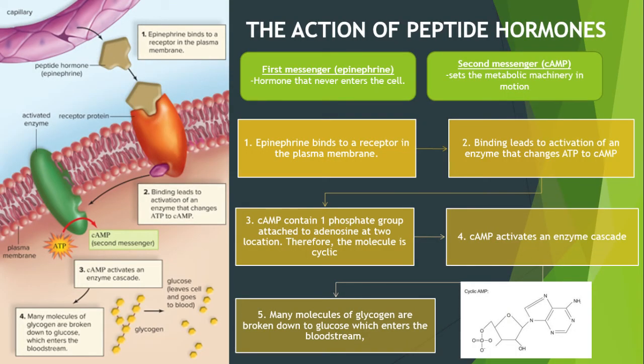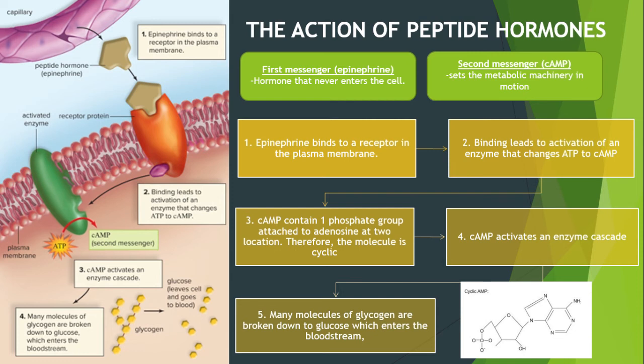Okay, next I will explain about the action of peptide hormones. So in this action, we have two messengers, which are the first messenger and the second messenger. First messenger is epinephrine and second messenger is cAMP. So what is first messenger and what is second messenger? First messenger is a hormone that never enters the cell, while second messenger sets the metabolic machinery in motion.